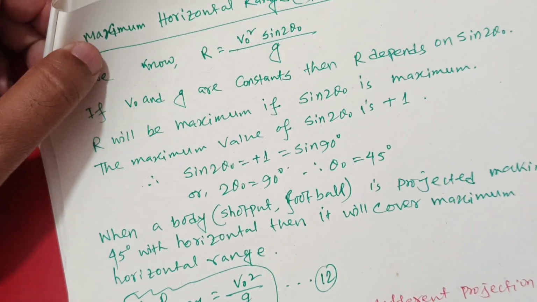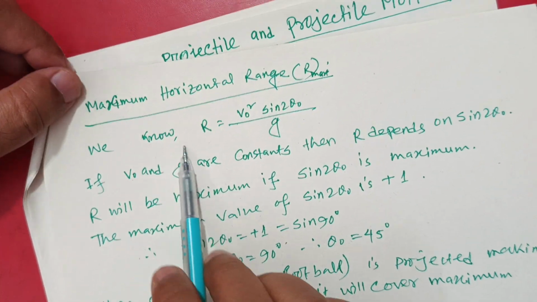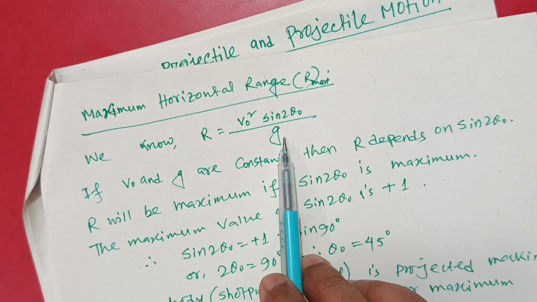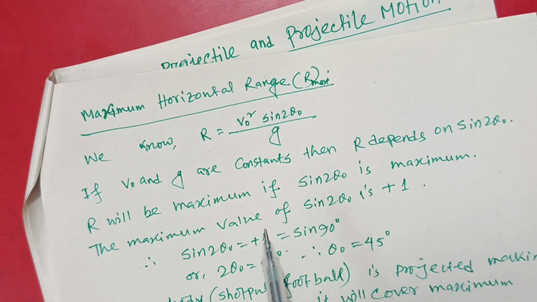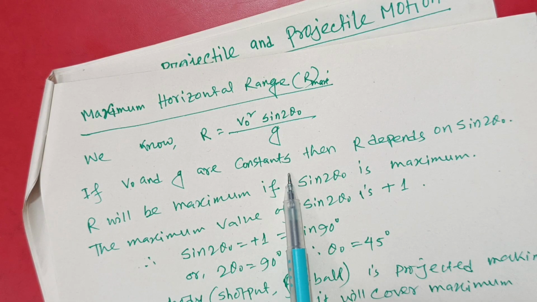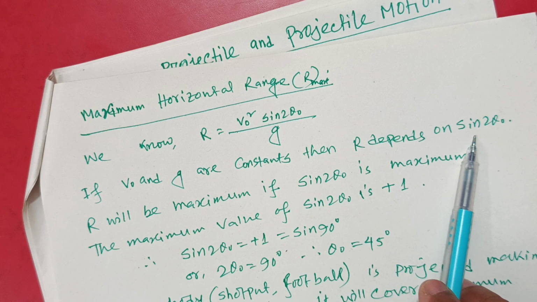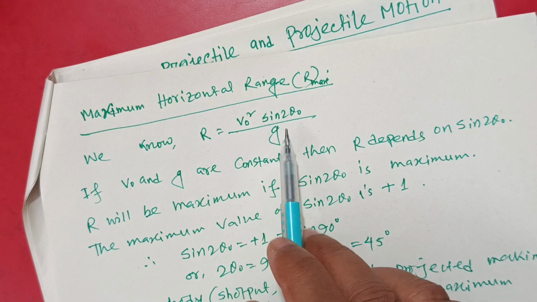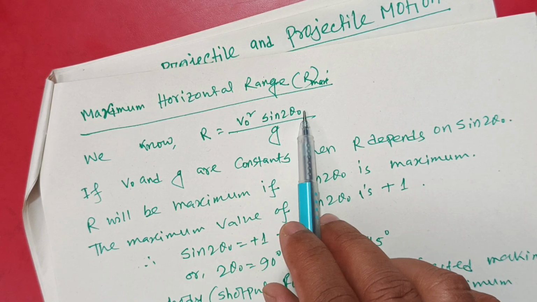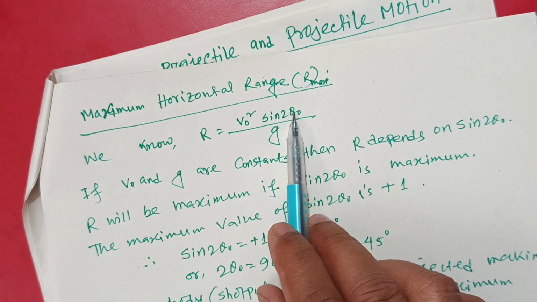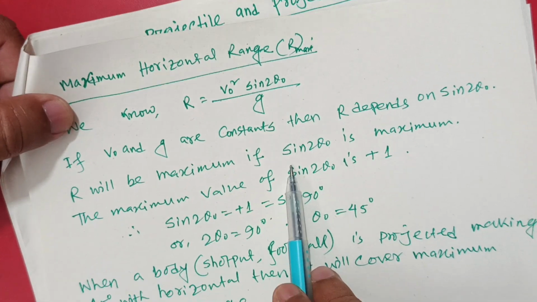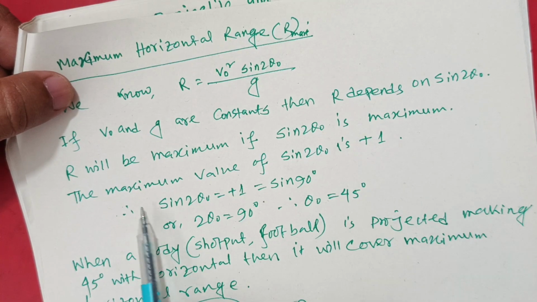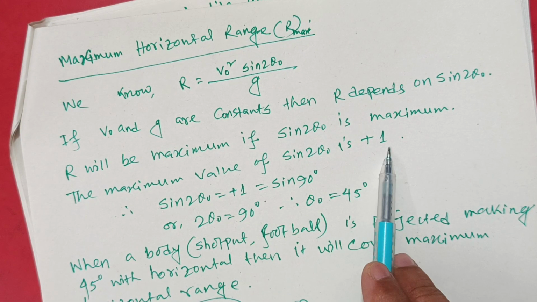Now maximum horizontal range, the last equation of this chapter or of this topic, and we know R equals v naught squared sin 2 theta naught divided by g. If v naught and g are constants, then R depends only on sin 2 theta naught. If sin 2 theta naught is maximum, R will be maximum, and the maximum value of sin 2 theta naught is plus 1.